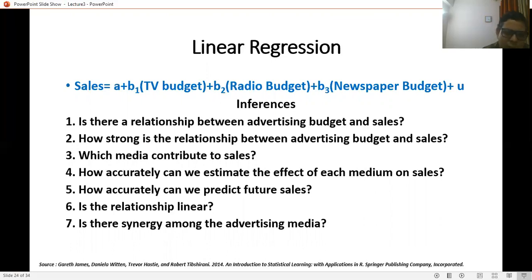These are the inference questions, which will help in deciding the nature of the model or the nature of the regression function. So inference theory is used to determine the nature of the function, or which type of function you will use, linear, non-linear, whatever it may be.